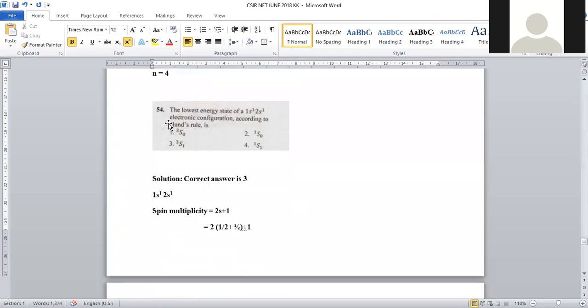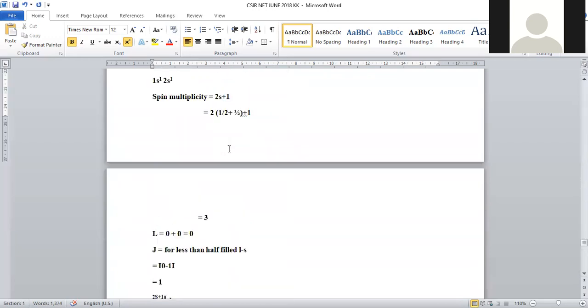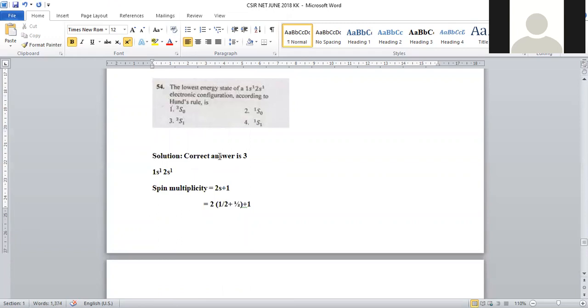And question number 54: the lowest energy state of the 1s1, 2s1 electronic configuration according to Hund's rule. Okay, so here we have to find out the lowest energy state of this electronic configuration. Microstates will be calculated, so its electronic configuration structure will be predicted. 1s1, 2s1 is the electronic configuration.